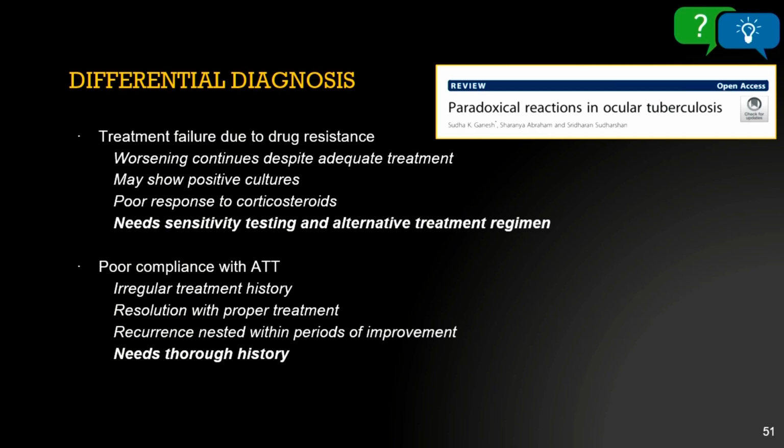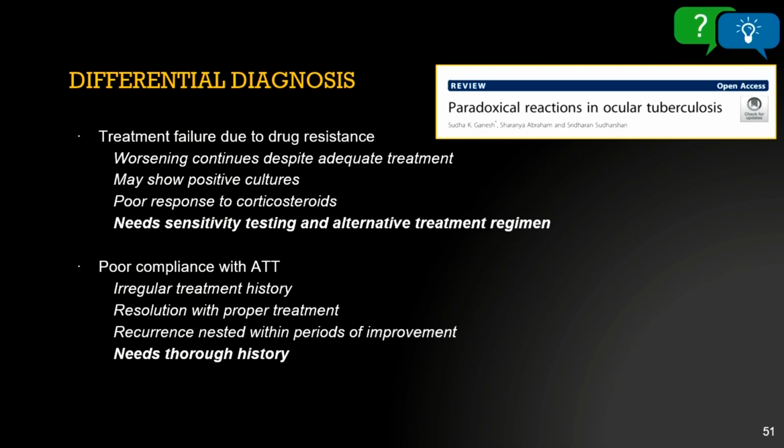The main differential diagnoses are treatment failure or poor compliance with ATT. Treatment failure is mainly due to drug resistance, which will be identified by GeneXpert testing for rifampicin resistance, and rifampicin and isoniazid resistance. It may show positive cultures and a poor response to corticosteroids.